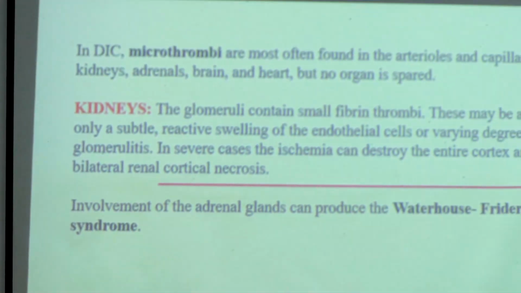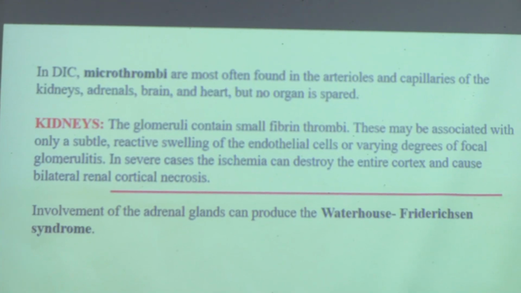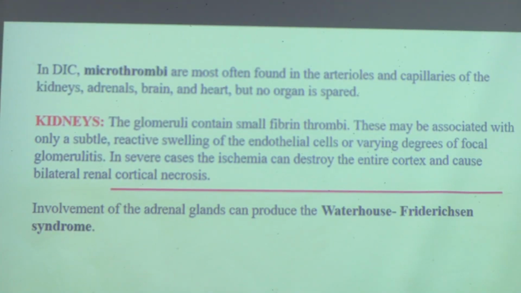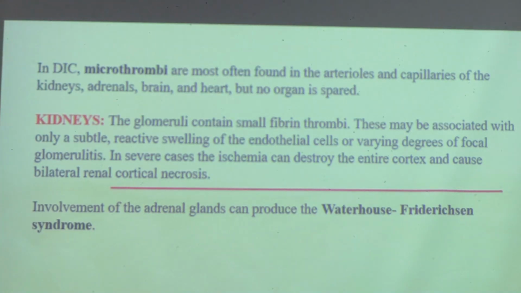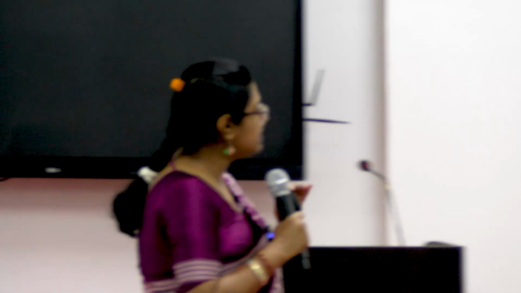So in DIC, microthrombi are most often found in arterioles and capillaries of the kidneys, adrenal glands, brain and heart. These are the most common organs, but we must remember that no organ is spared because there is widespread microvascular thrombosis. In all the organs, you will get small thrombi. Among them, the most common organs are kidneys, adrenals, brain.